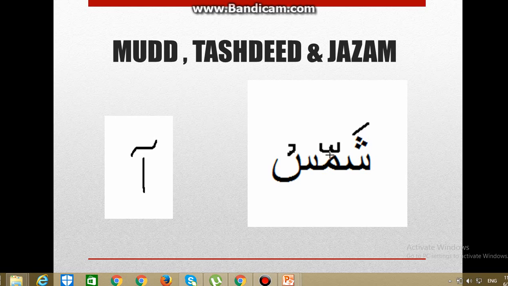That's why this symbol is there. When there is one meem, you would have said this alphabet as shams, but now this is a random alphabet I have taken. But then there is the tashdid.